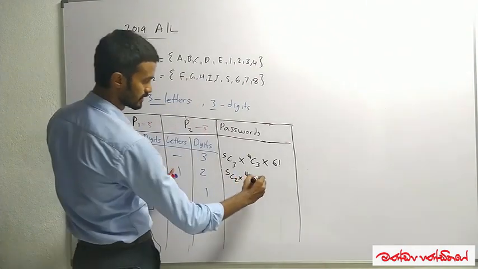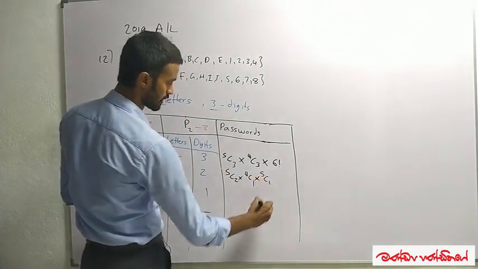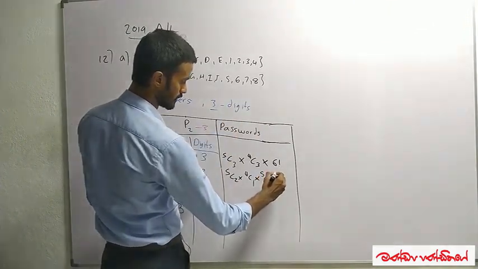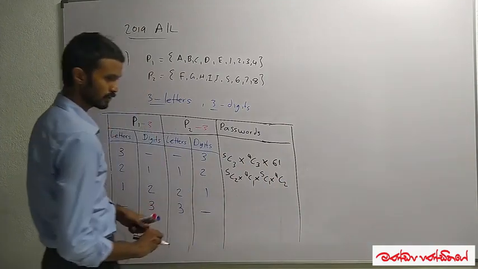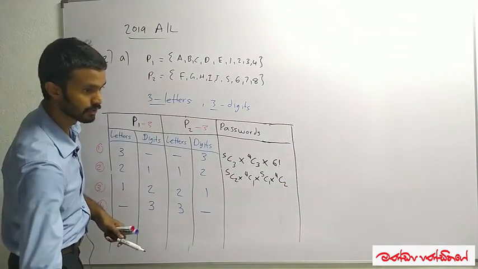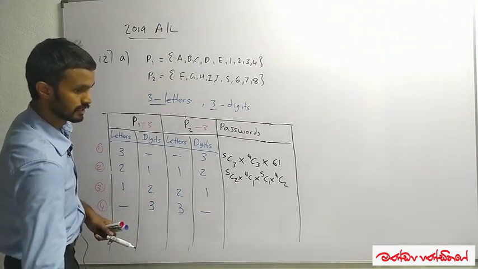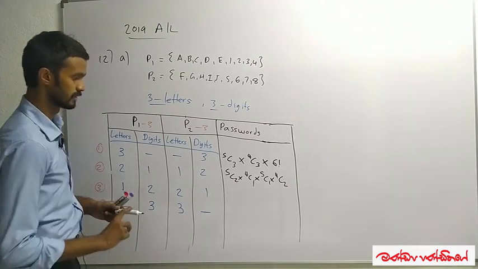There are 5 letters here, and out of 5, I have to select 1 letter, and there are 2 digits. There are 4 digits here. From 4, I have to select 2 digits. So that means it is clear.